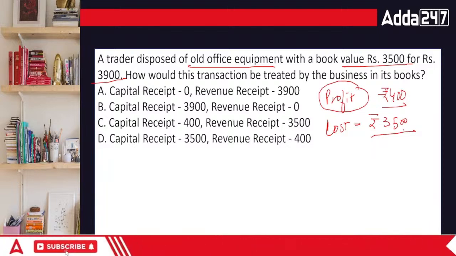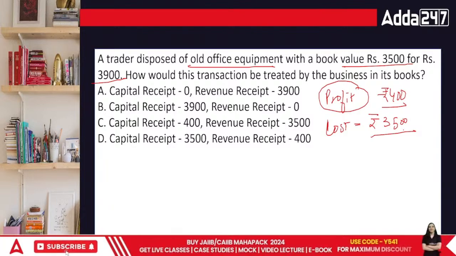But overall, what we have got is totally a capital receipt. There is no revenue receipt.